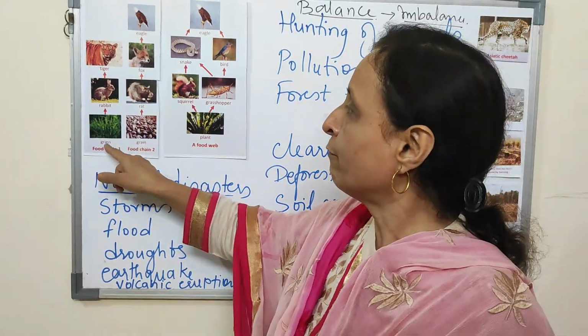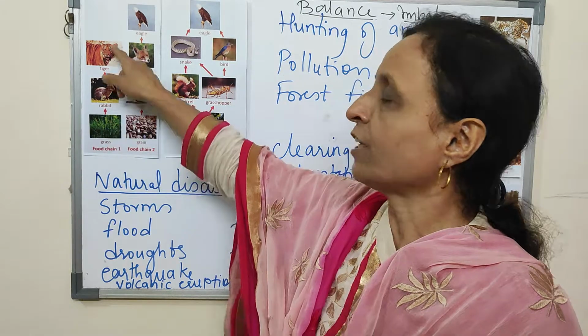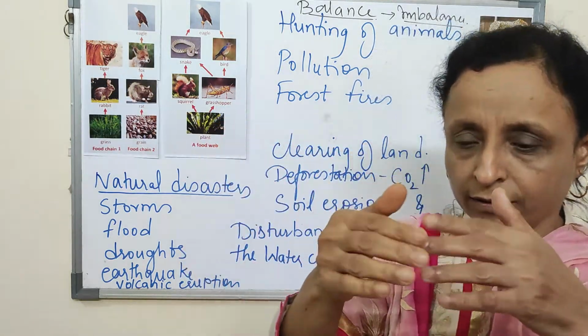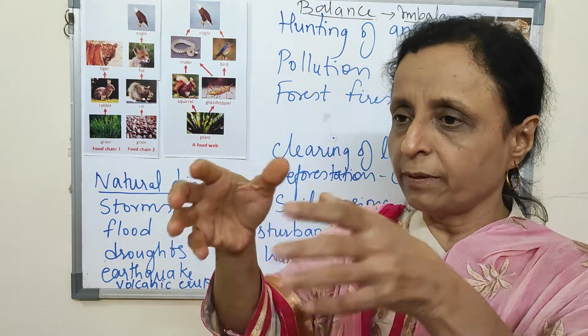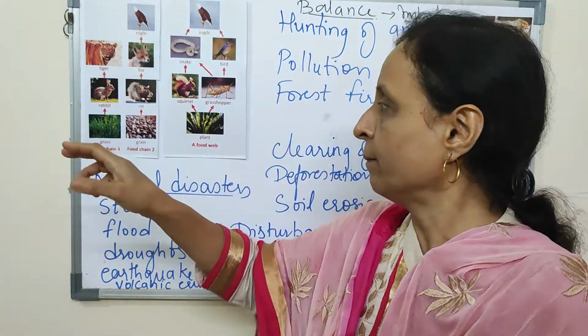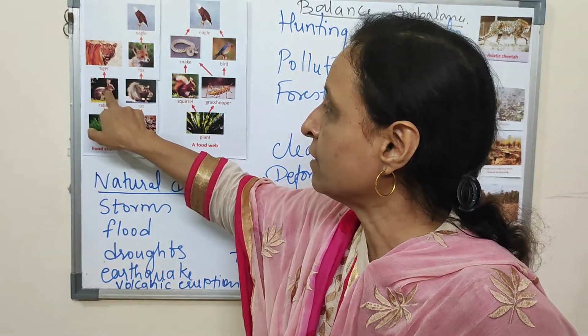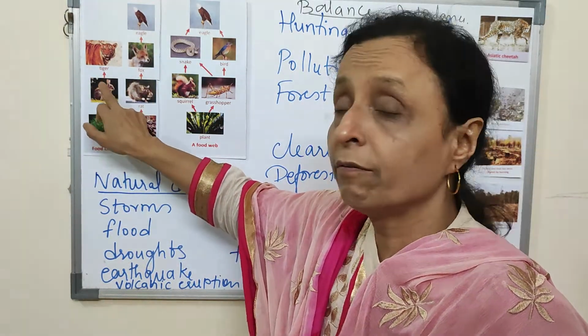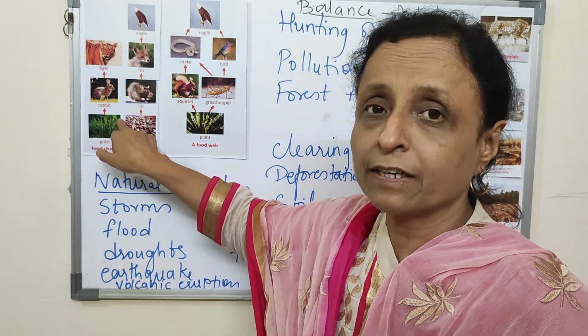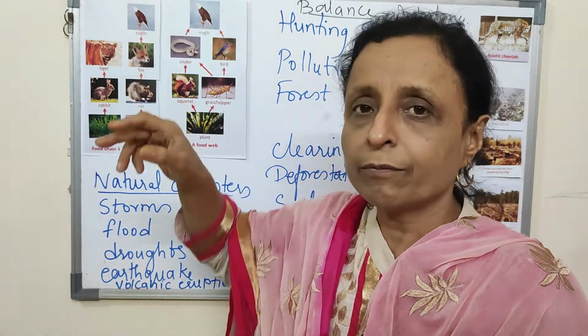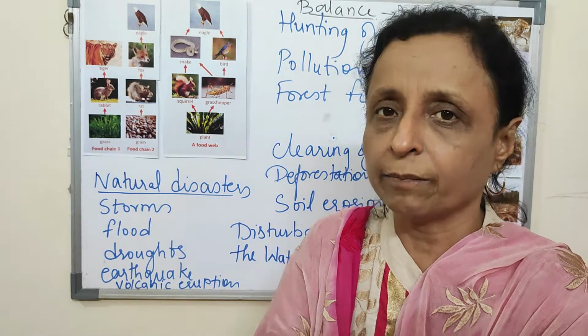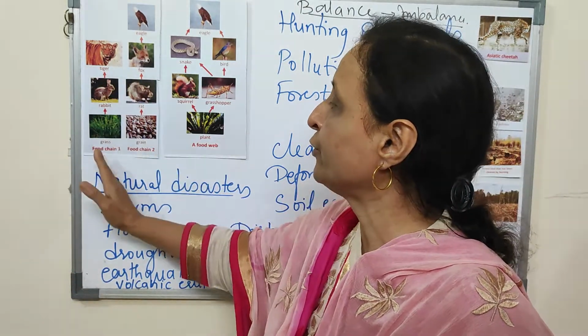So this is one of the food chains: a plant eaten by one animal, eaten by another animal. This is the producer. This is a herbivore because it is feeding on the grass, and this is a carnivore because it is feeding on an animal. So this is a simple food chain.